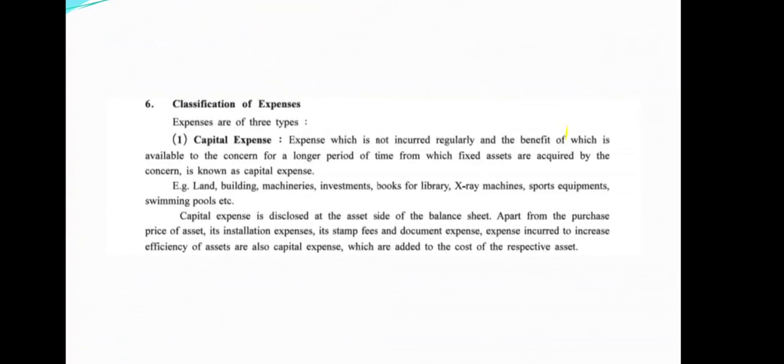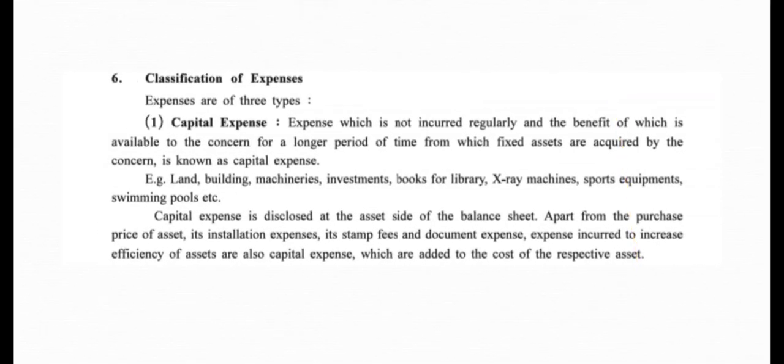Expenses which are not incurred regularly and the benefit of which is available to the concern for a longer period of time, from which fixed assets are acquired by the concern, is known as capital expense. For example, land, building, machineries, investment, books of library, X-ray machines, sports equipment, swimming pool, etc.